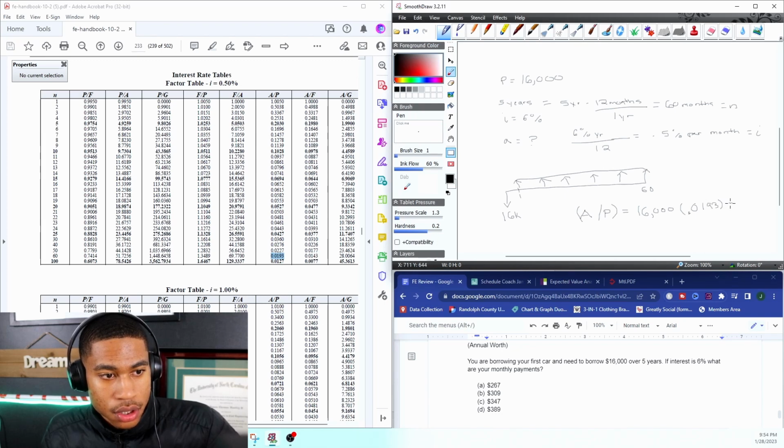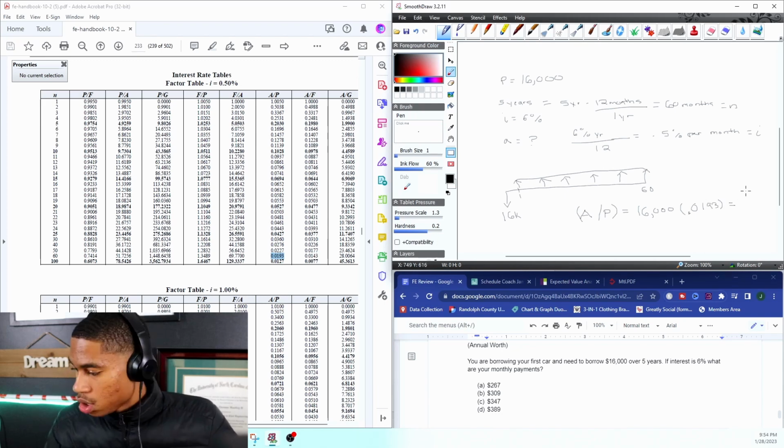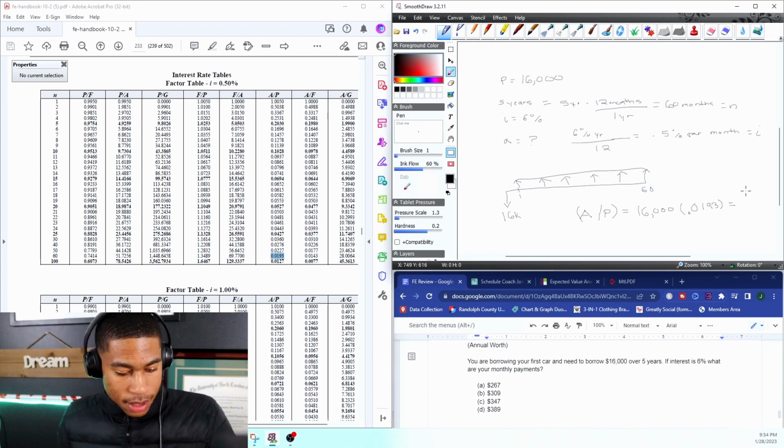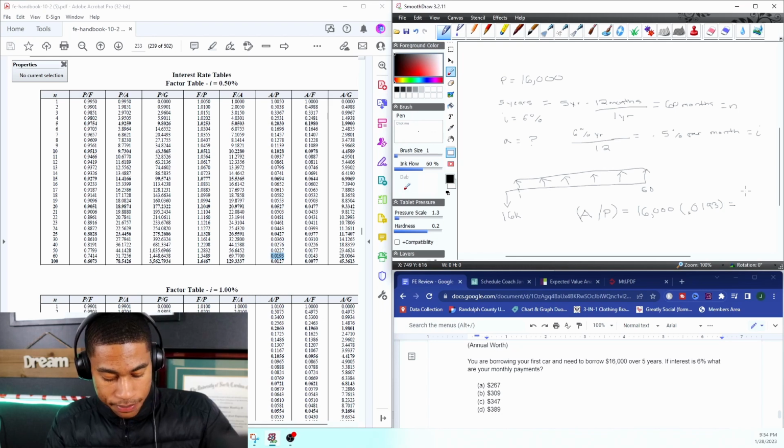0.0193, which is equal to, and I'm literally doing these problems with y'all, so just throwing this in my calculator, 16,000 times 0.0193. I put times 0.193 the first time.